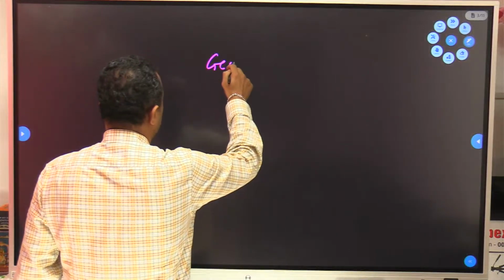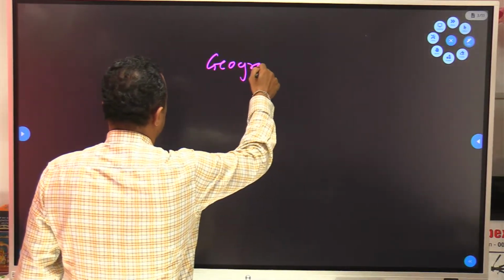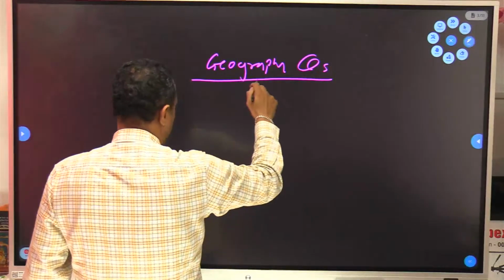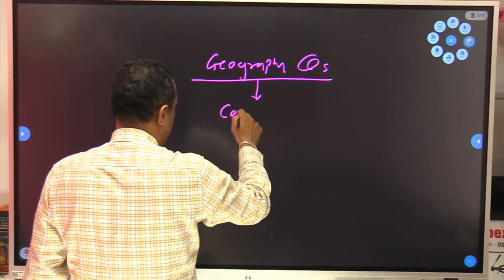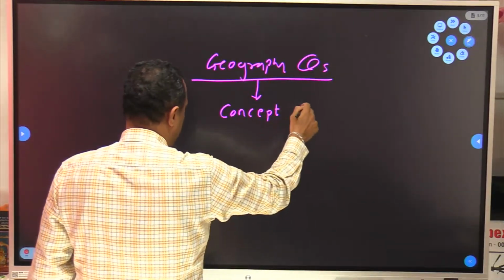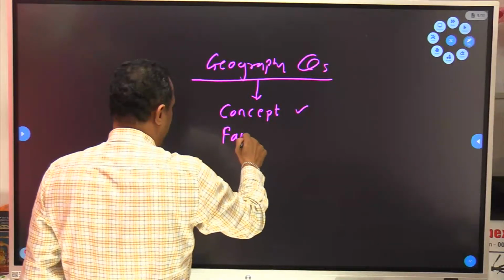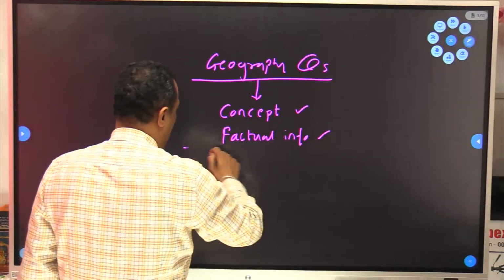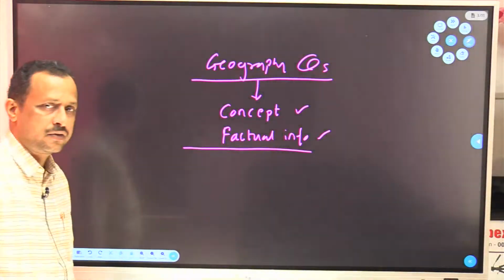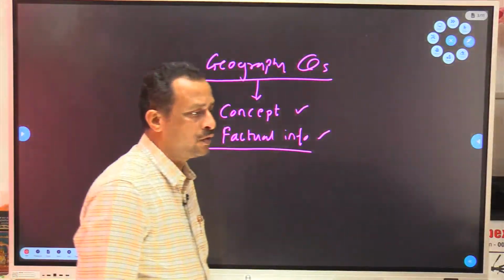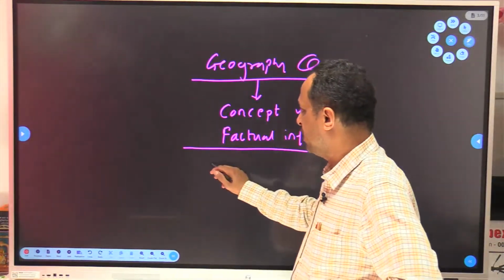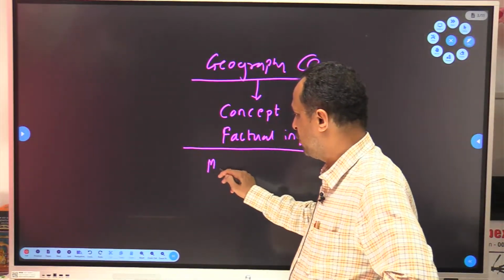Now one more thing which we need to understand about geography. While answering geography questions, first component which we mentioned, concept should be clear. There will be some factual information that you should cover. Along with these two things, there are few things with which you can do value addition, which is applicable in geography. That is what?